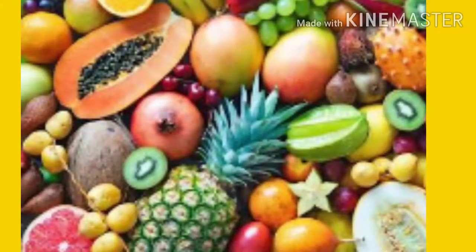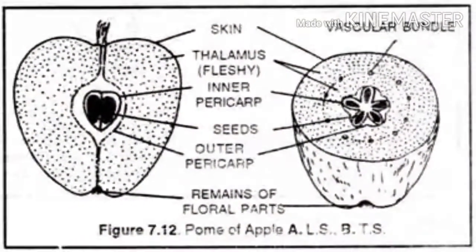Now next is the false fruit. Clear? So apple and pear, you must have seen, you must have eaten many times. Apple and pear are different kinds of fruits. In these fruits, the thalamus of the flower becomes the main fleshy part of the fruit. Clear? In general fruits, what happens? The ovary becomes the fleshy part, but in apple and pear the thalamus becomes the main fleshy part of the fruit, while the ovary remains a small central part containing seeds. Such types of fruits are called false fruits.